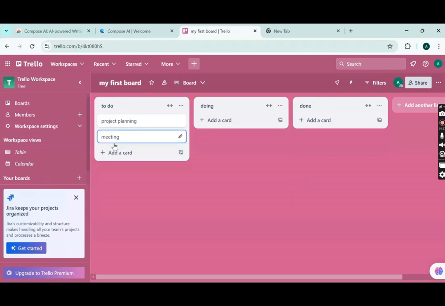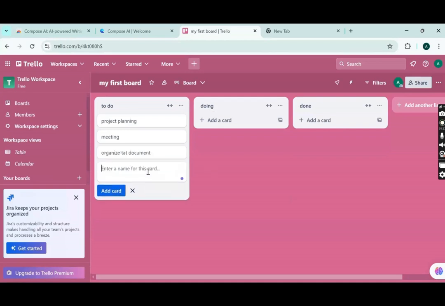Can you see this? Yes, I can just add a card here, and I can have project planning, meeting, and I can have organize that document. I have to organize some documents, and I can add this card here. Okay. So similarly, I have this to do.